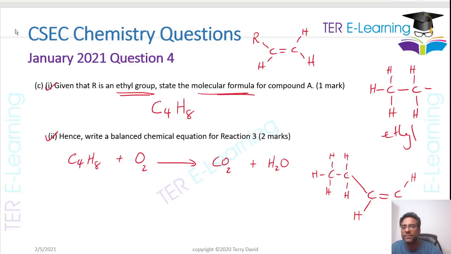You have 4 carbons, so I need to put 4 in front of the CO2. You have 8 hydrogen, so I need to put 4 in front of the water as well. Now let's see if you can balance the amount of oxygen. On the right hand side you have 4 twos are 8 oxygen plus 4, that gives me 12. So therefore this should be a 6. Because the question asks for a balanced equation, even though you put the products as carbon dioxide and water, you still need to balance this equation.